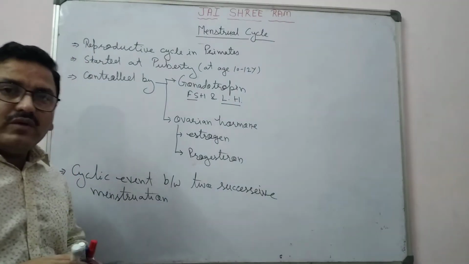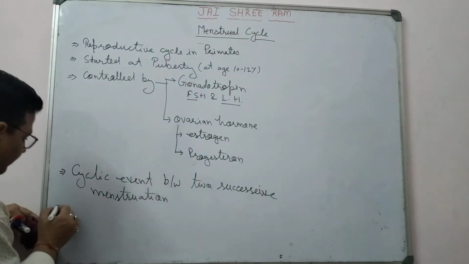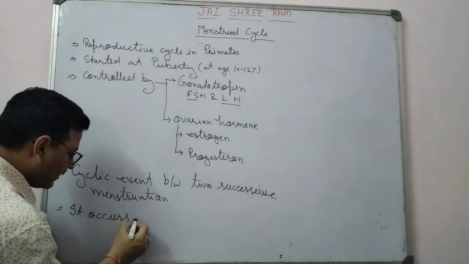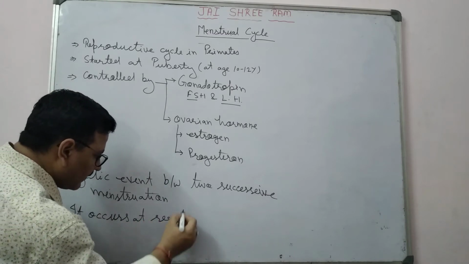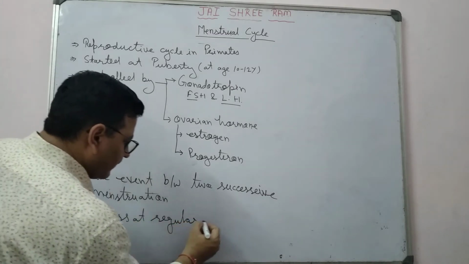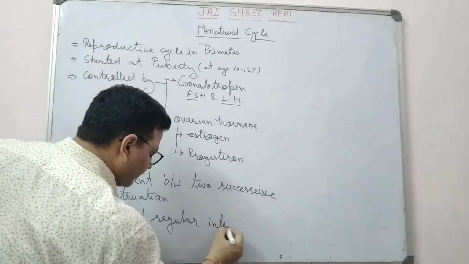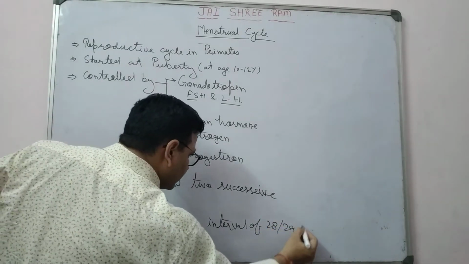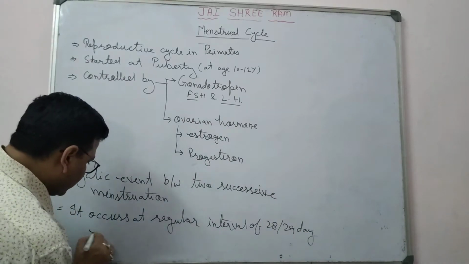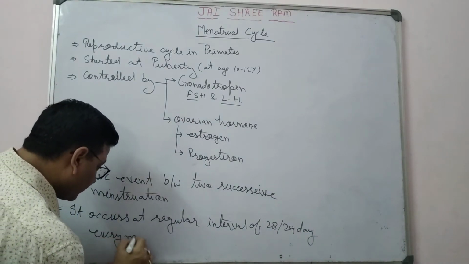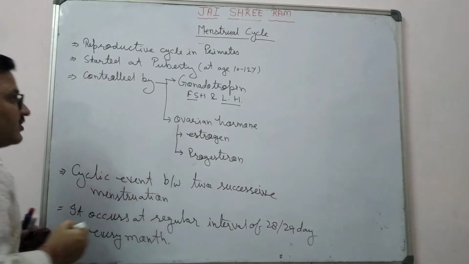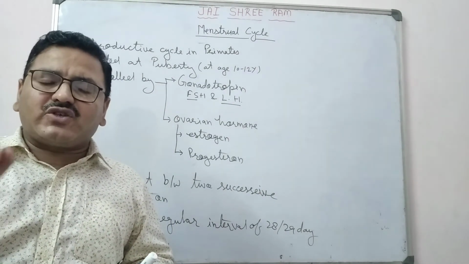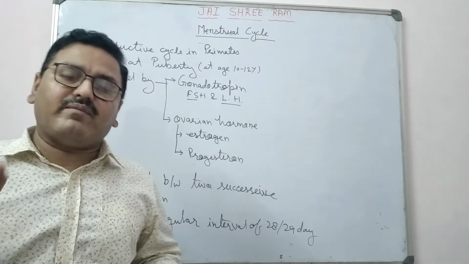And the menstrual cycle occurs at regular intervals of 28 to 29 days every month. The menstrual cycle occurs at a regular interval of, on average, 28 to 29 days every month.